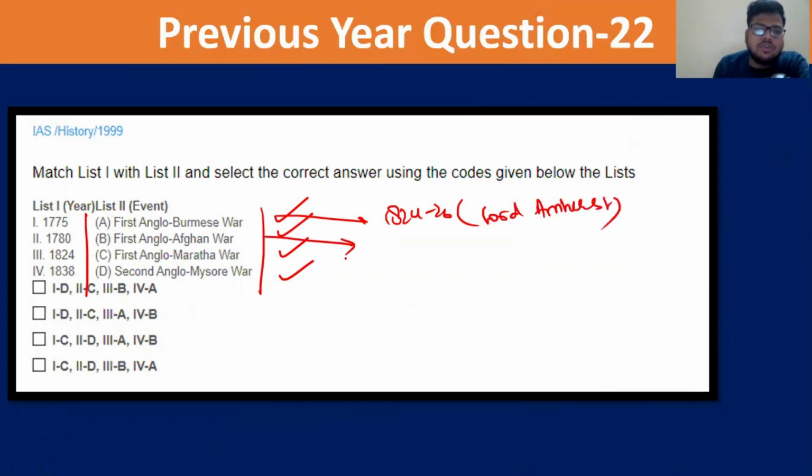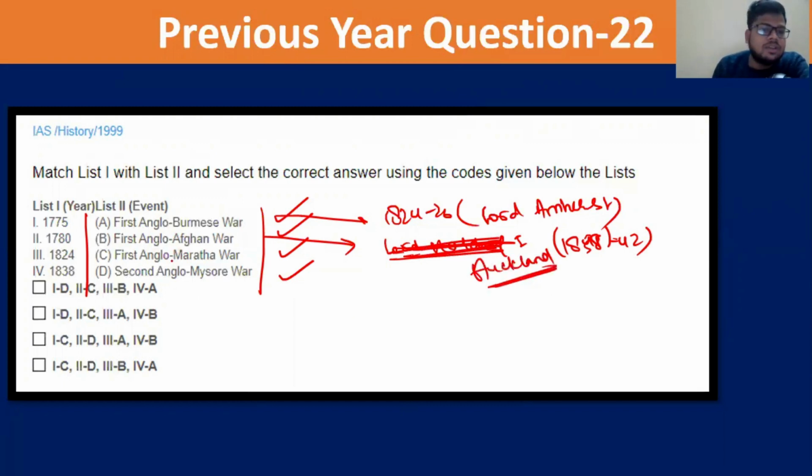Next, the first Anglo-Afghan War. When did it happen? I hope you are able to recall, right? The first Anglo-Afghan War happened during the times of Lord Hardinge. Lord Hardinge won in 1845. Actually, 1838 to 1842. It was not Hardinge, it was in the times of Lord Auckland, who followed a forward policy. Then you have the second